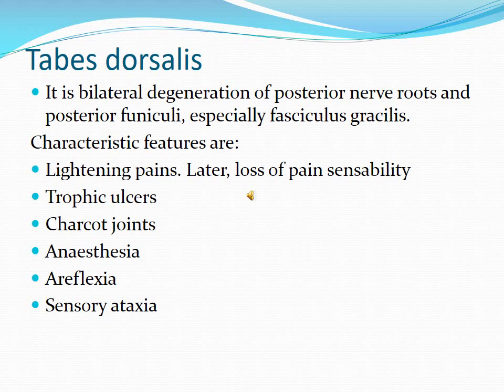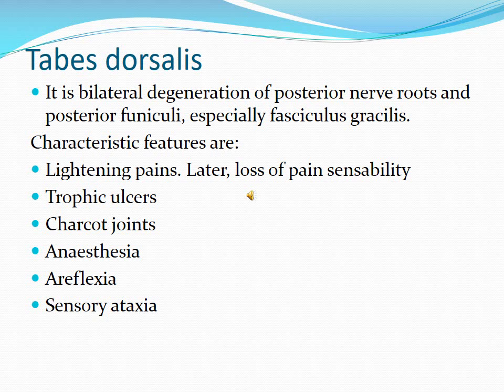Tabes dorsalis is again now a rare disease. It is a part of neurosyphilis, the third stage of syphilis, which is a sexually transmitted disease. In this disease, there occurs bilateral degeneration of the dorsal nerve root along with the posterior funiculus. That is, white matter is also involved along with the dorsal nerve root. So the dorsal nerve root plus the dorsal white matter is involved.